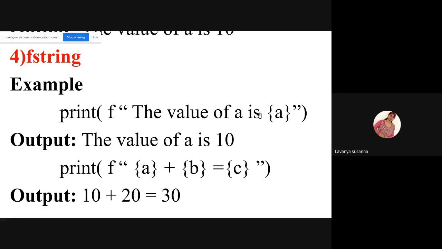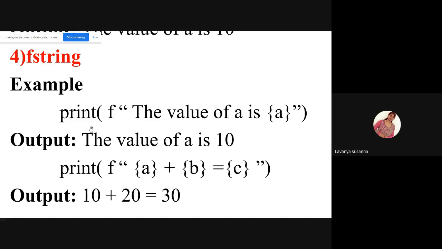If you are using an F string, that means inside the print function, before the double quotes open, just use F. That means you are using an F string. Here in an F string, if you want to display the variable A value, just use that variable A inside open flower braces and close flower braces.